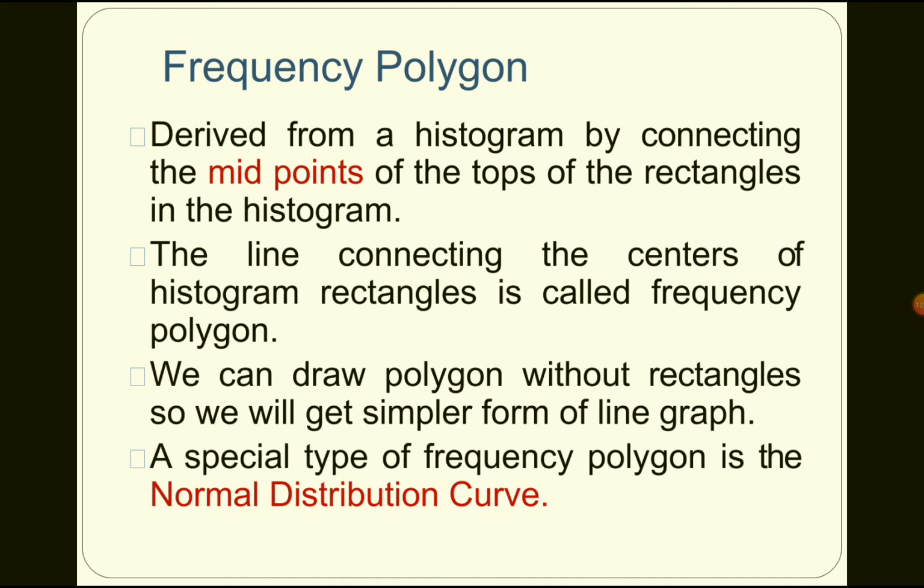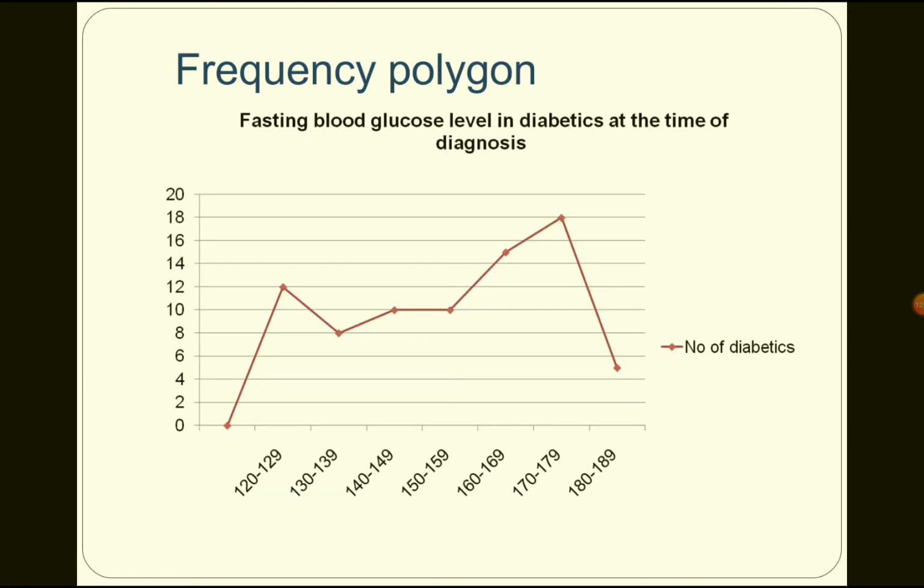Coming next, the frequency polygon is derived from a histogram by connecting the midpoints of the tops of the rectangles in the histogram. So the line connecting the centers of the histogram rectangles is called a frequency polygon. We can draw the polygon with our rectangles, so we get a simpler form of line graph. A special type of frequency polygon is the normal distribution curve. So this is how the frequency polygon looks: fasting blood glucose in diabetics at the time of diagnosis, against the number of diabetics.